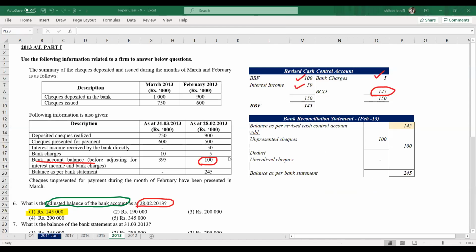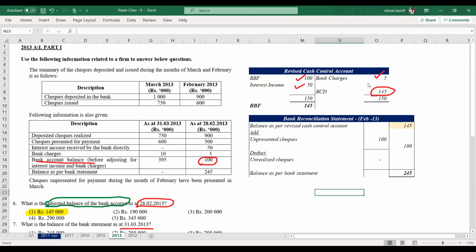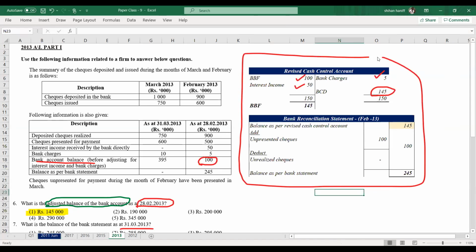Then part 2. What is the balance of the bank statement 31st March 2013? Now this part we did for February. Now the question is 31st March 2013, year end bank statement balance.